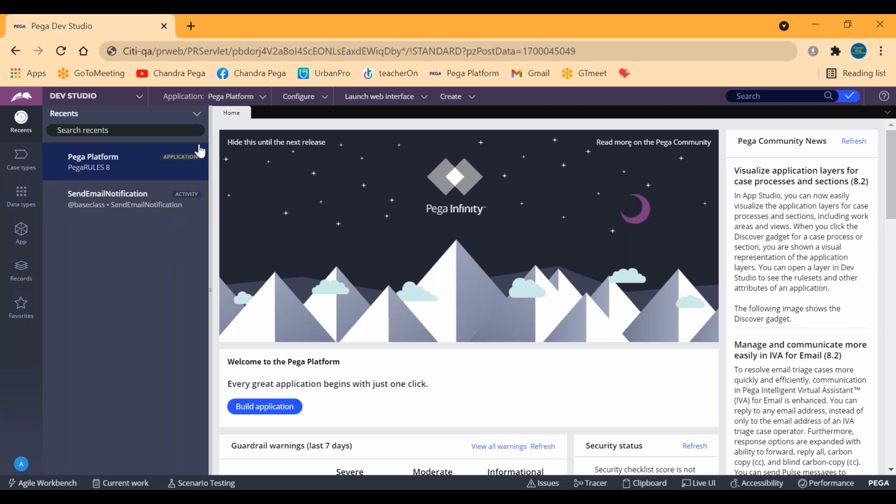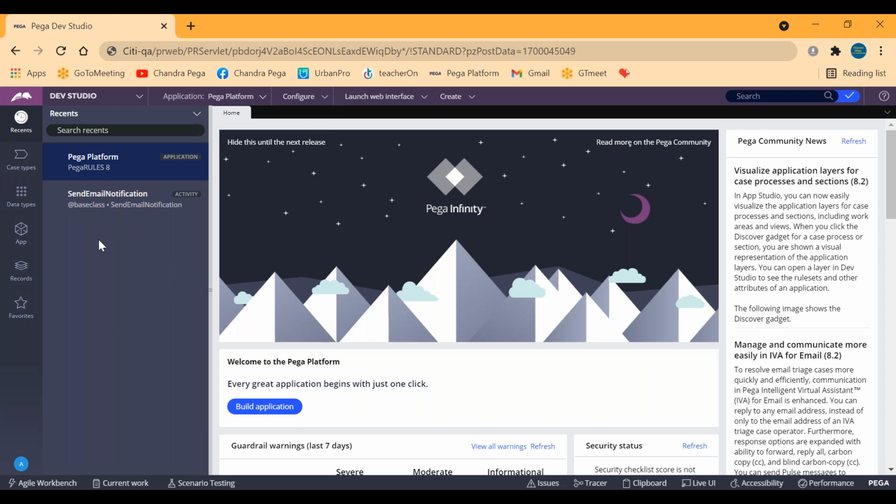So now I'm seeing an application as Pega platform. We can see it here. Application colon Pega platform, meaning there is already one application created. Understanding, right? The purpose of launching into this particular portal is to create one application, but already I'm seeing one application named Pega platform. Did we create this application? I did not create it. And there will be some other things also that are being created automatically. We'll discuss that.